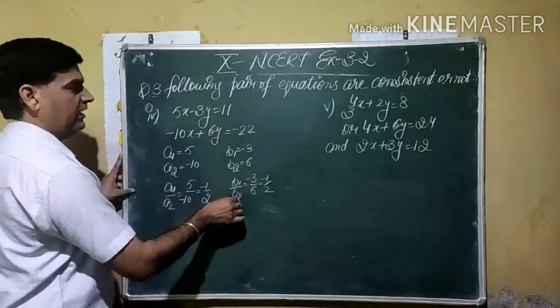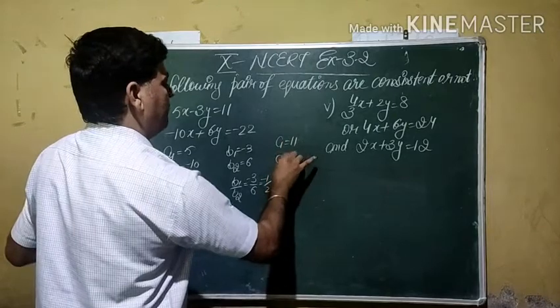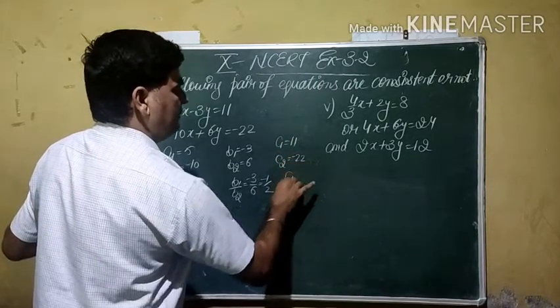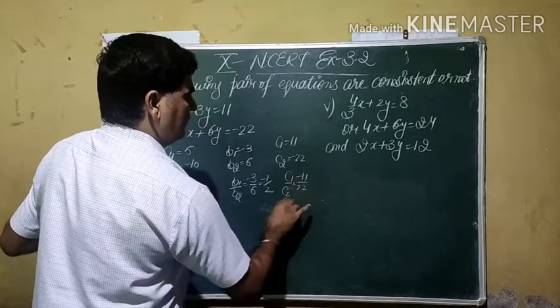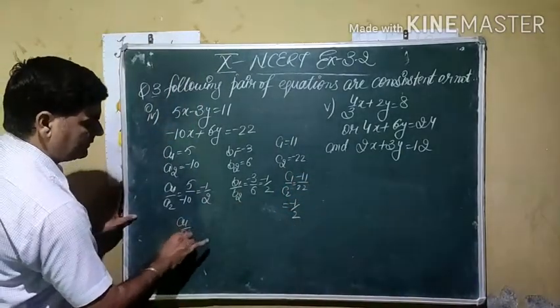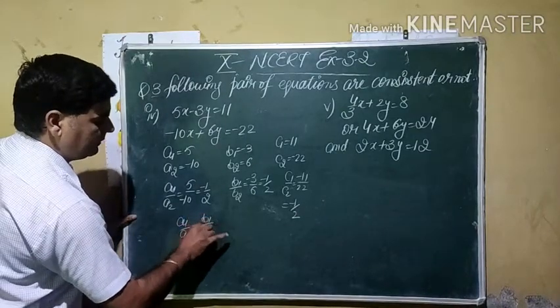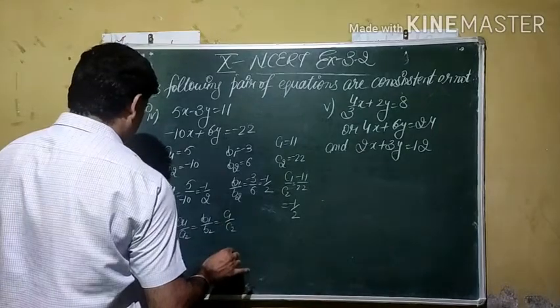The first and second pair are the same. Now we have to move towards the third pair, C1 and C2. If you see here, C1 by C2 is minus 11 by 22, it is also the same. It means A1 by A2 is the same as B1 by B2 is the same as C1 by C2. It means all the ratios are the same.